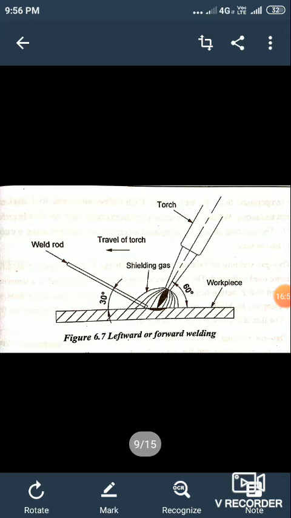This technique is suitable for mild steel plates up to 5 mm thickness, and it is also used for welding cast iron and non-ferrous metals.